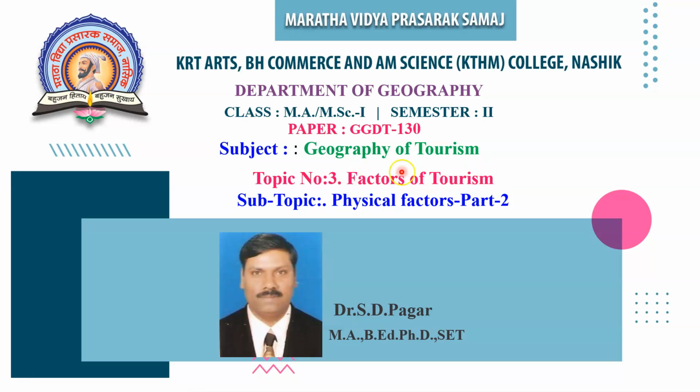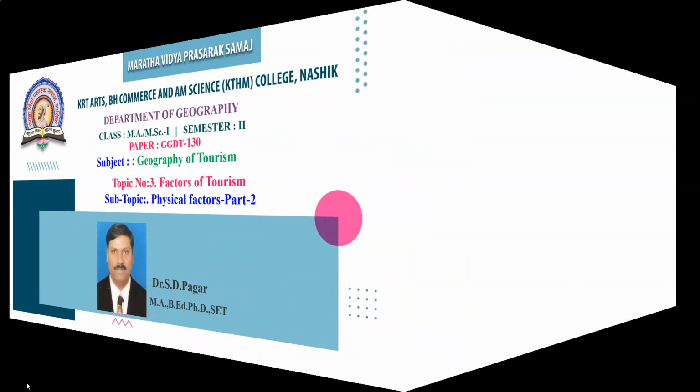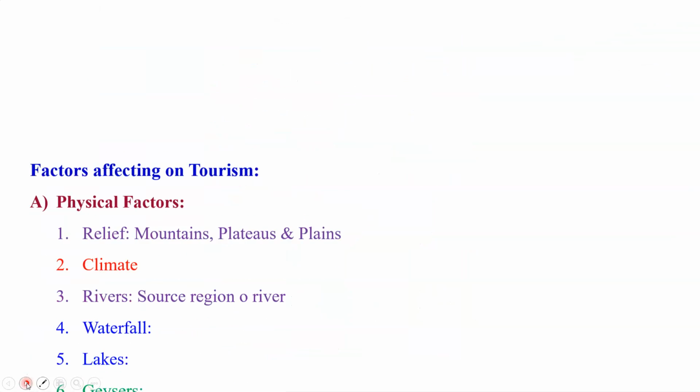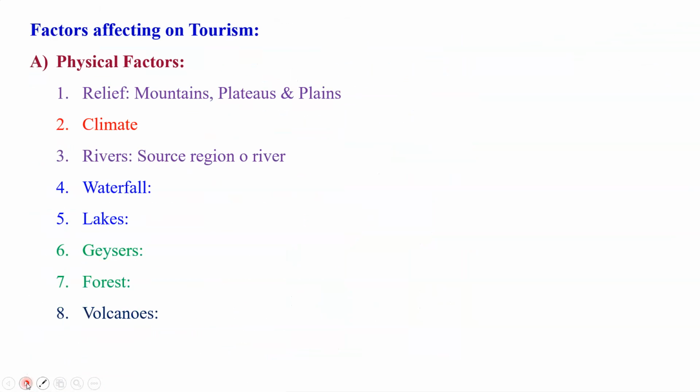In this topic, we have a very important subtopic, that is the physical factors that affect tourism development. In the last lecture, we already discussed the physical factors part first. Today we have part second. The physical factors responsible for development of tourism include the relief, climate, river, waterfall, lakes, glaciers, forests, and volcano.